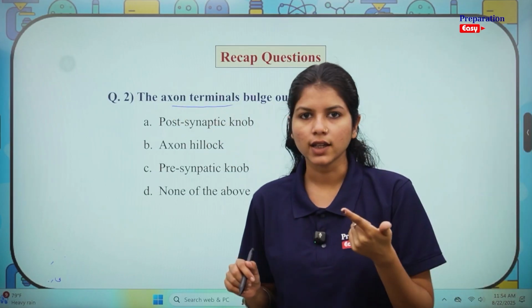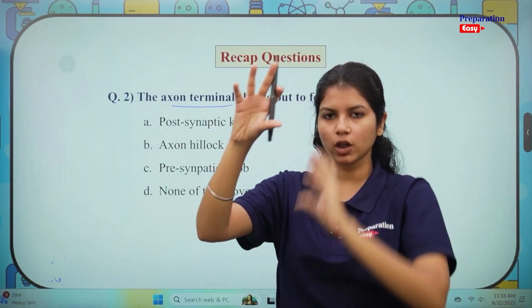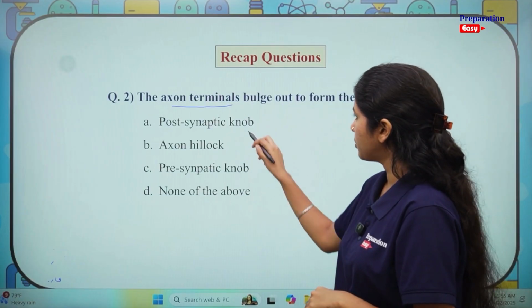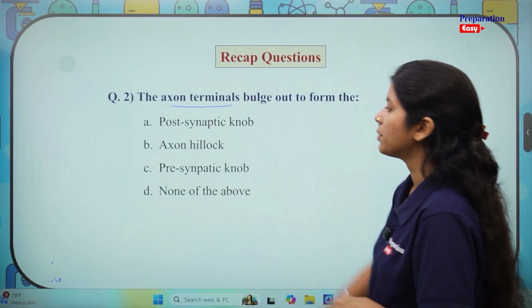Where do you see the axon? When we are starting from the cell body, do you see it on the top of the cell body or below the cell body? You will get your answer. Do they form the postsynaptic knob? Do they form the axon hillock, or do they form the presynaptic knob?